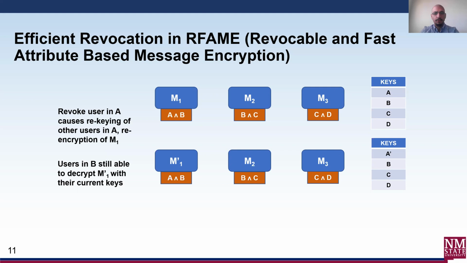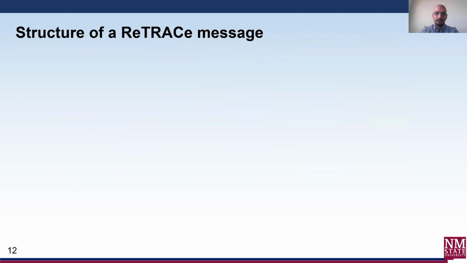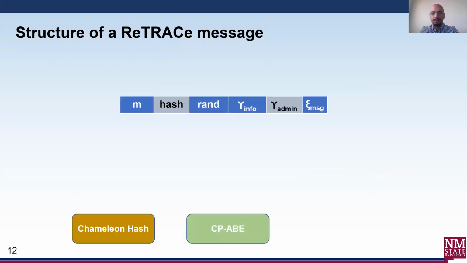This is a high-level overview of the specific efficiency achieved in RFAME in the revoke operation when compared to the related work. We refer you to the paper for the detailed algorithms and the math supporting the scheme. Now, putting together the two previous schemes, RCHET and RFAME, we show how they tie into ReTRACe.